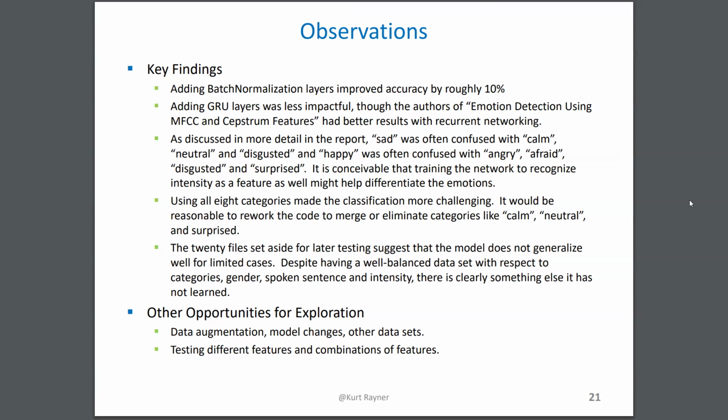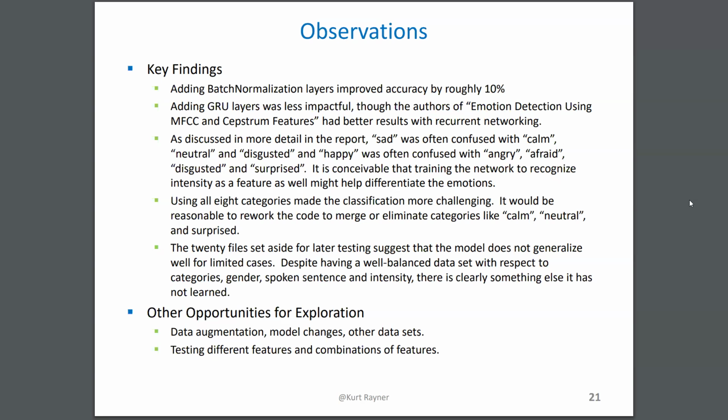But it would take more combinations of tests to verify that. The 20 files set aside, I was kind of surprised by the result, but again, that would take a little more exploration. It's possible that if I had a better mix, and I really didn't go back and analyze the mix that was settled on, it was purely random, that might have made a difference.